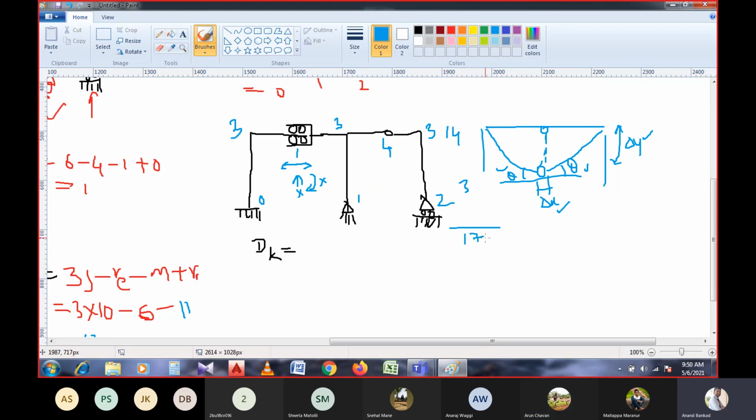So it is 17 when the axial deformations are considered. If the axial deformations are not considered, then the members will be deducted: 1, 2, 3, 4, 5, 6, 7. So 7 will be deducted, and that will be 10, the number of members.